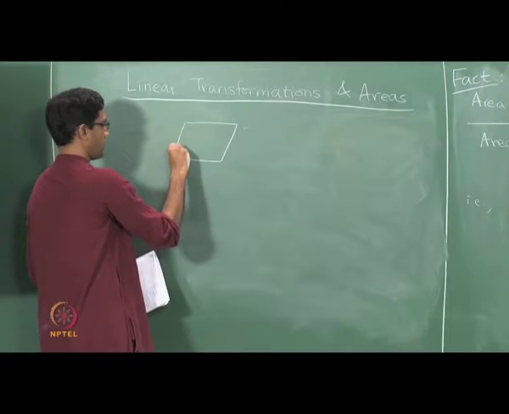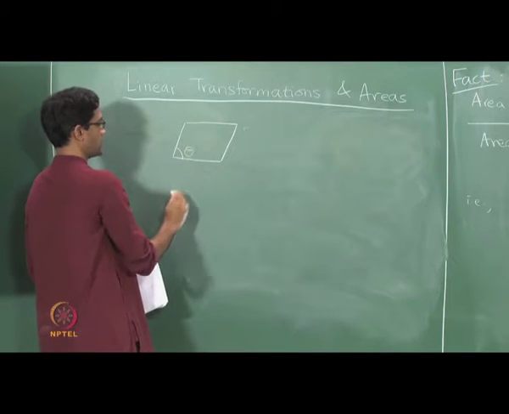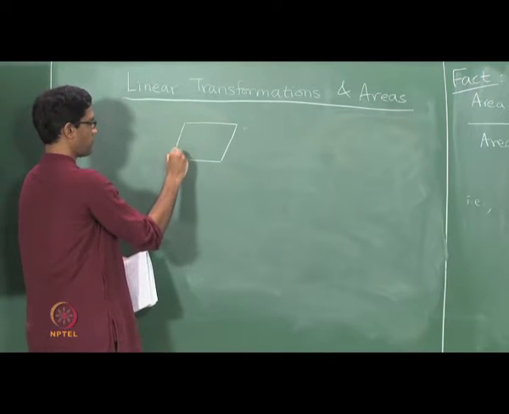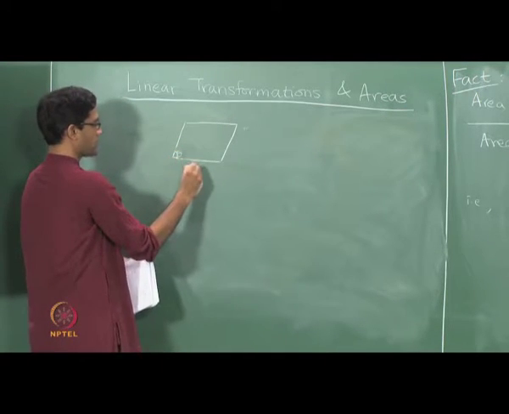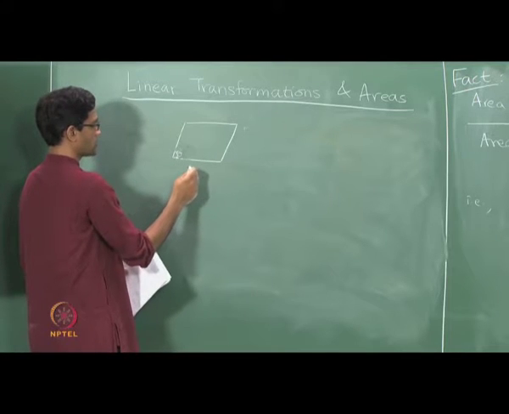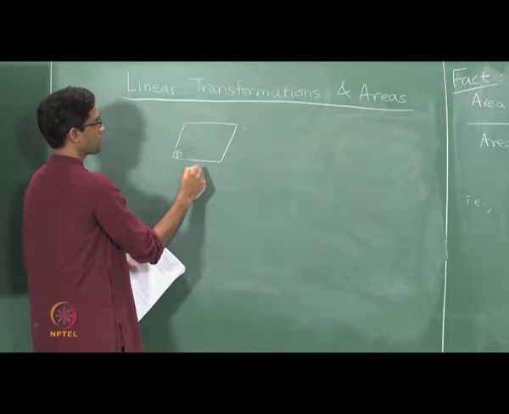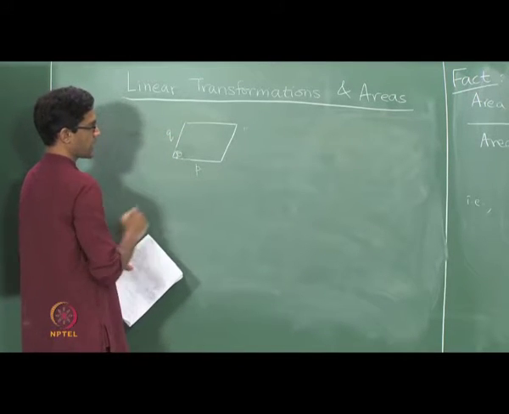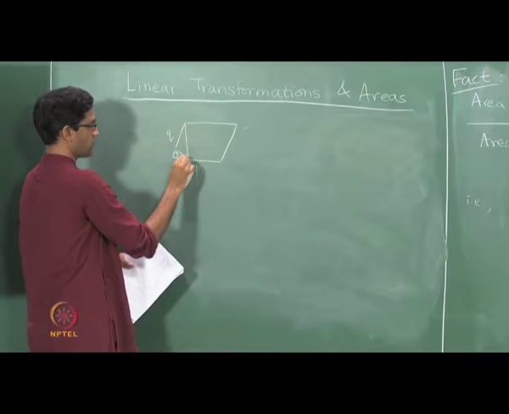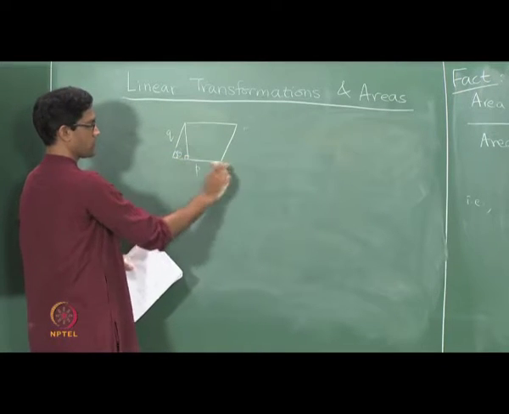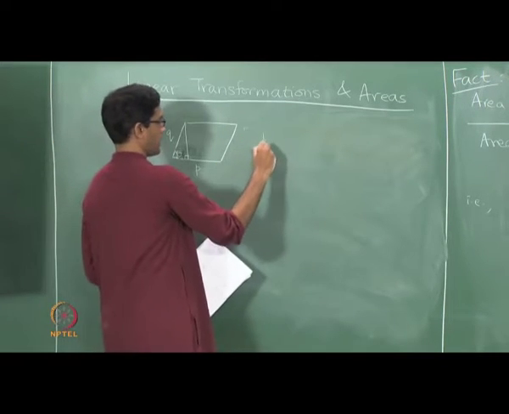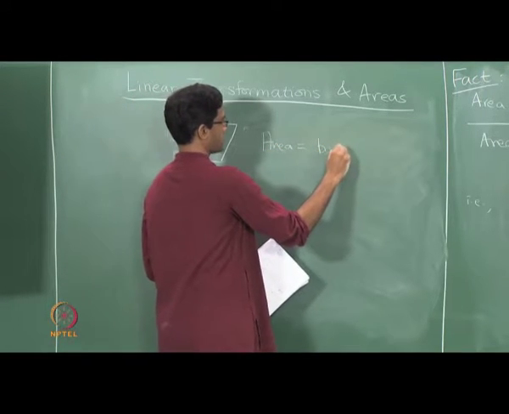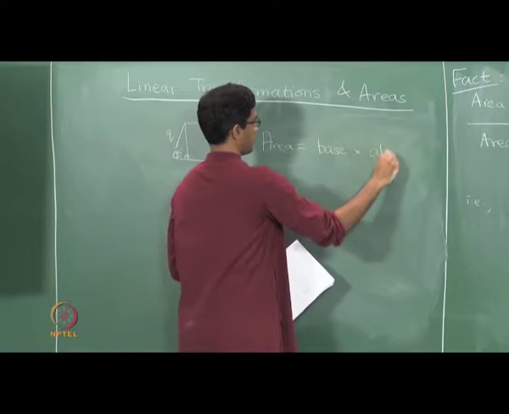If I have, say, here is theta, the angle. Now, the usual formula says it is base times altitude. So, let us call these two sides P and Q. The area of a parallelogram is just base times altitude, so area equals length of the base times altitude.